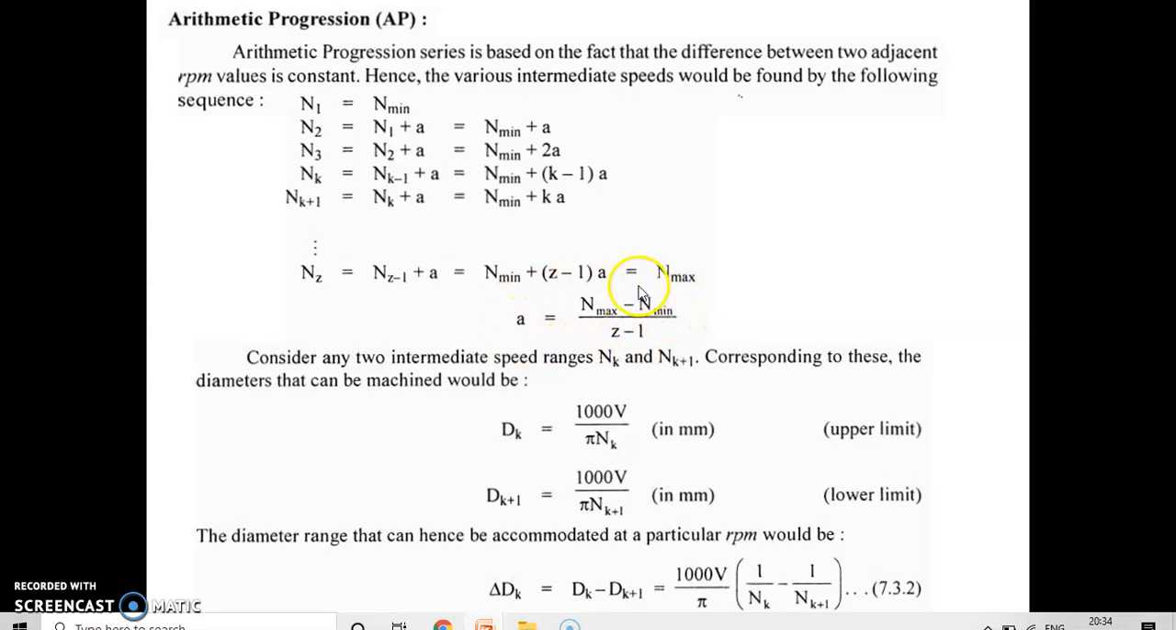So this A can be determined using a formula. If N max and N min are given and Z, the number of speed steps, is given, we can use the formula A equals (N max minus N min) upon (Z minus 1). So you can calculate this A and put this value of A in N1, N2 and N3, and you can calculate the particular speed ratios from N1 to N2. Similarly, you can calculate the diameter range using 1000 V upon pi N. The diameter range can be found out with the help of delta d, that is d_k minus d_(k+1), and you can also find out this ratio.